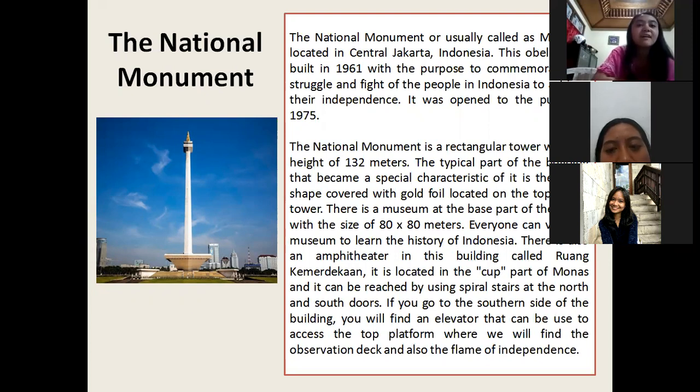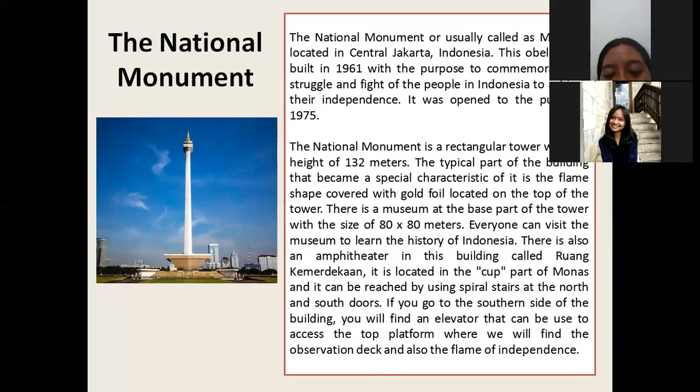I would like to add to Eva's opinion. The first text is about Monas, and the social function of text 1 is to introduce and inform about the national monument, or Monas.